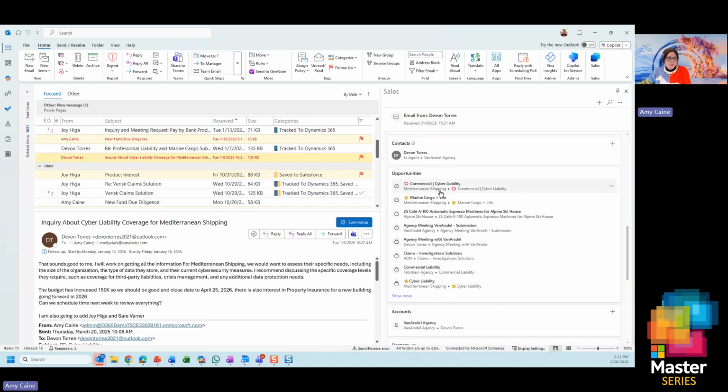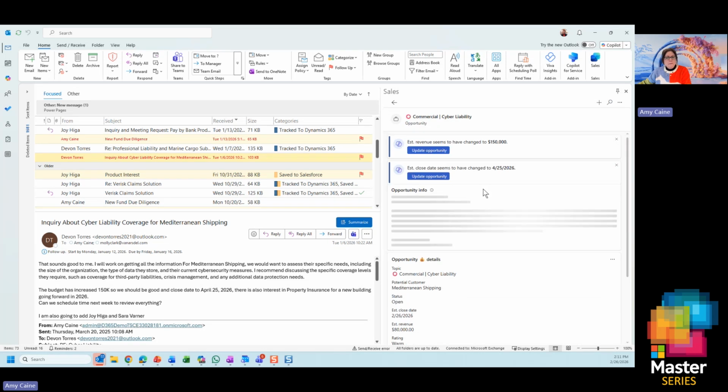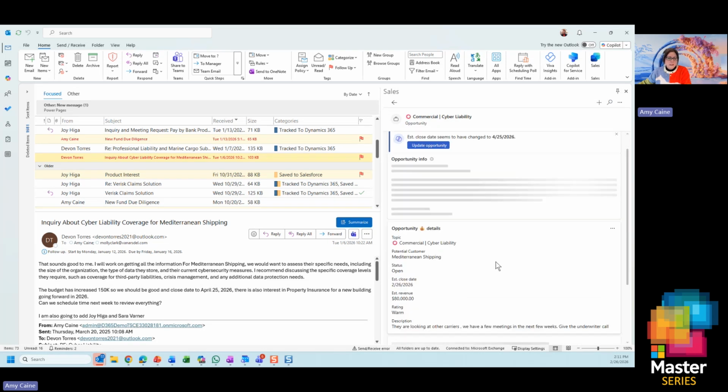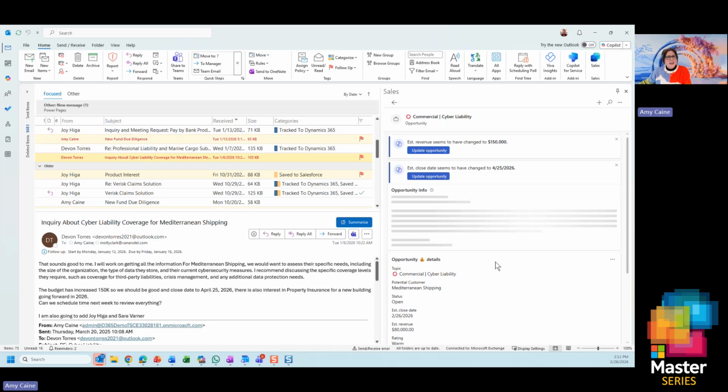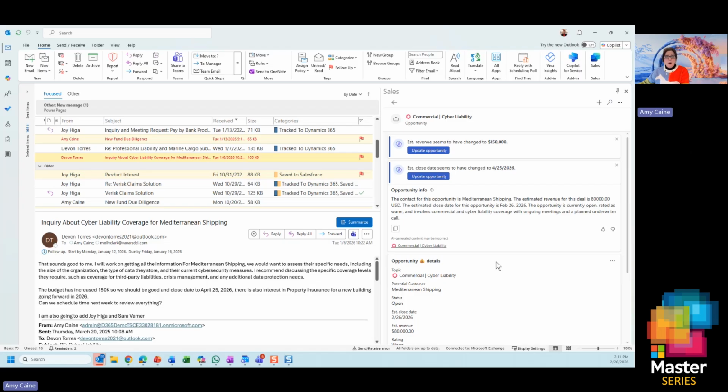So I can see, hey, I'm working on this opportunity. I can go into the opportunity. I can see details about the opportunity. And I don't even have to go into CRM. Again, you'll hear me say the flow of work. We try to keep people in the product that they like to use every day, but let them interact with the CRM data.